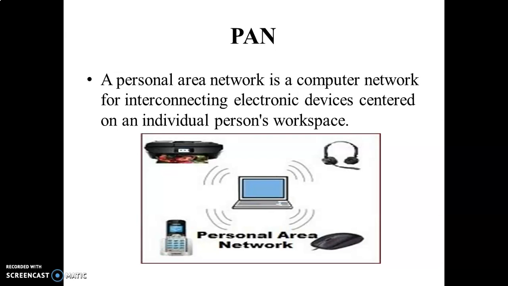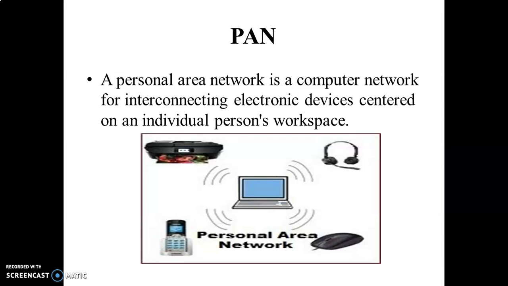It may be a headset or wireless mouse or whatever electronic gadgets it may be. It works on an individual person's workspace, as the name itself indicates.